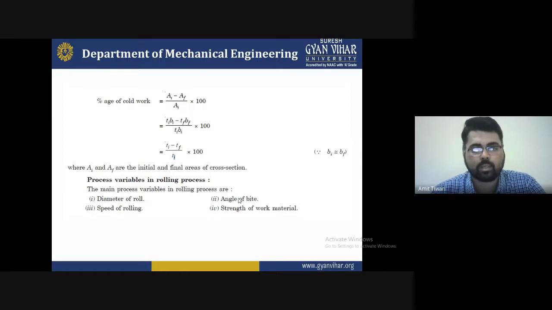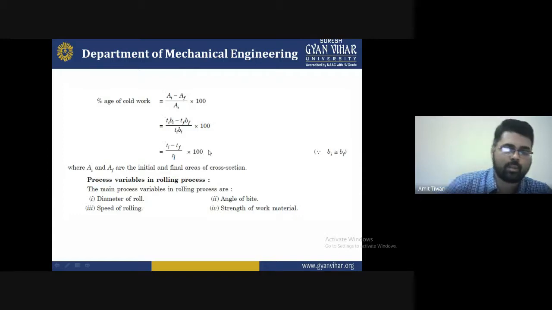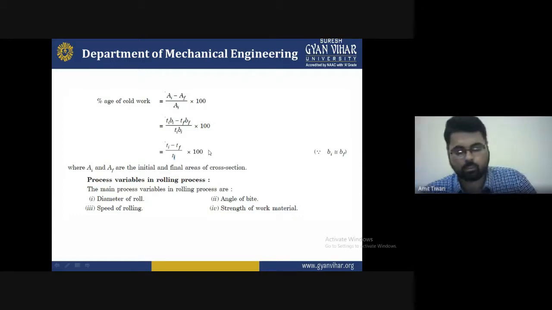As you know, Bi is equal to Bf. Therefore the breadth cancels out, and the remaining portion is Ti minus Tf divided by Ti. Okay, and finally this one, into 100, we can calculate the percentage of cold work.